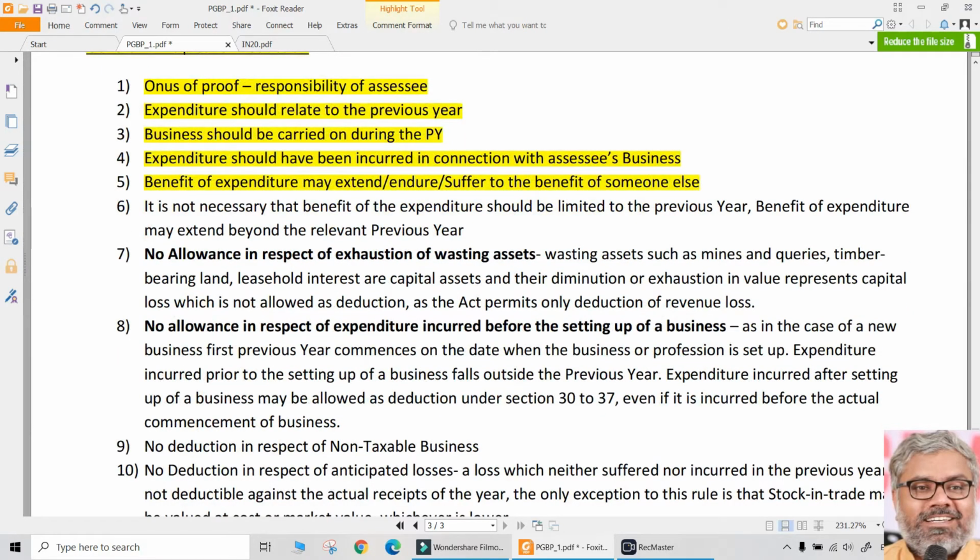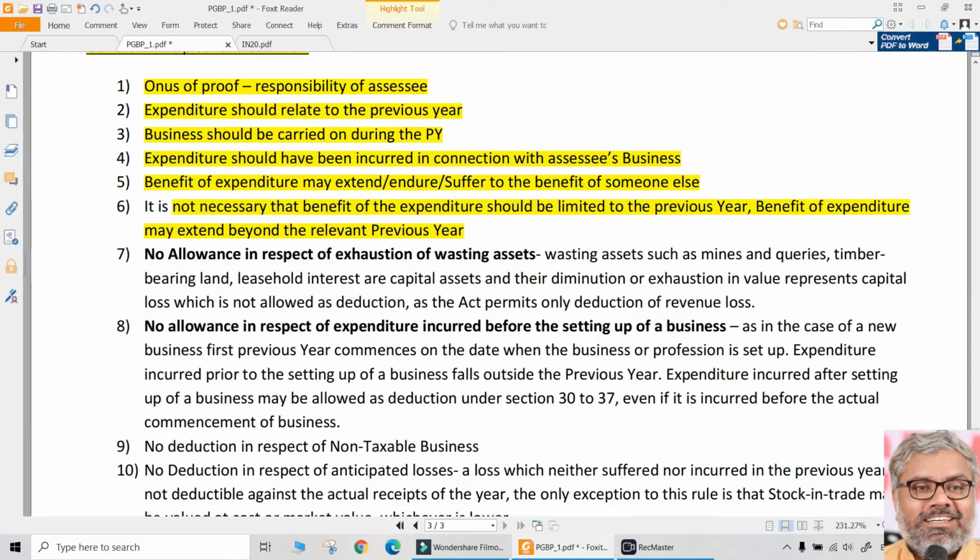Of course, there is no necessity that the benefit of expenditure should be limited to the previous year, which means the benefit of expenditure may extend beyond the relevant previous year. This is also a practical point. Normally we discuss these things in accounting: revenue expenditure, capital expenditure, deferred revenue expenditure. As far as income tax law is concerned, the term deferred revenue expenditure is not defined, but the treatment is there.